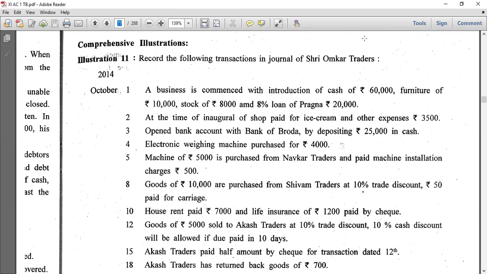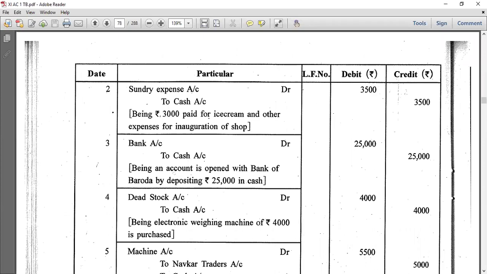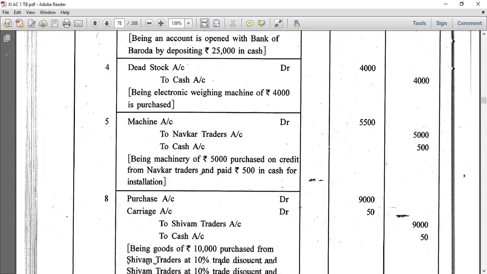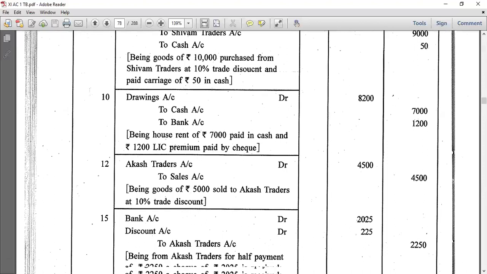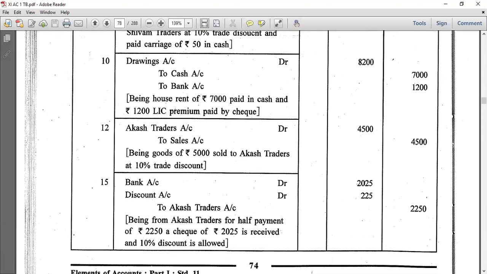That is bank has given check. Okay, bank account debit 2005. Discount account debit 225. No, 2025. Sorry. Right. So देखो 2025 आया. Bank account debit 2025. Discount account debit 225. To Akash Traders 2250. Right.